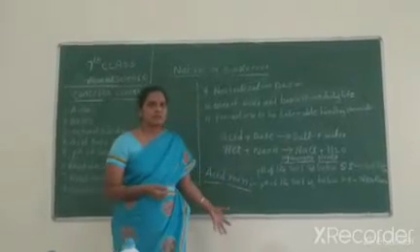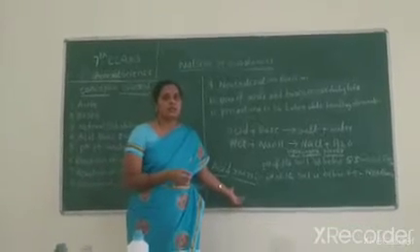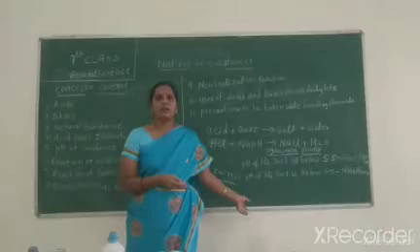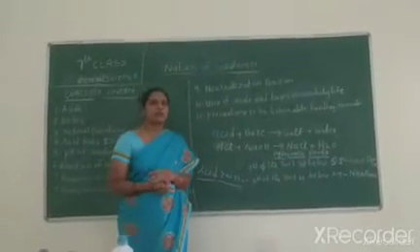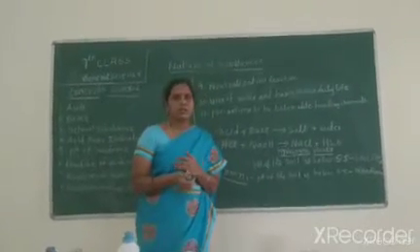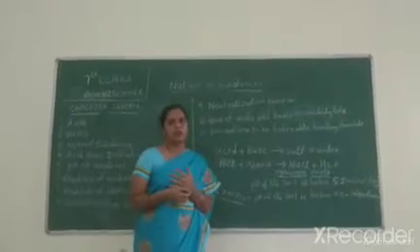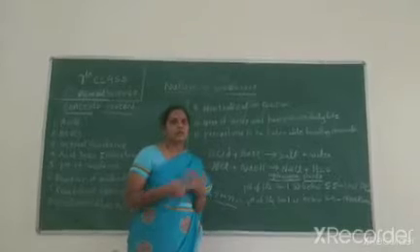Acid rain is very damaging to our historical monuments, buildings, plants, animals and so on. But we can reduce acid rain. All of the people should plant trees.